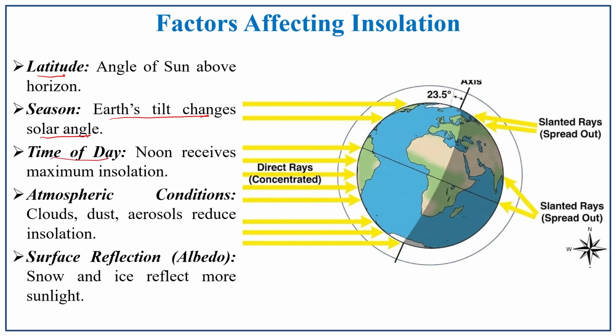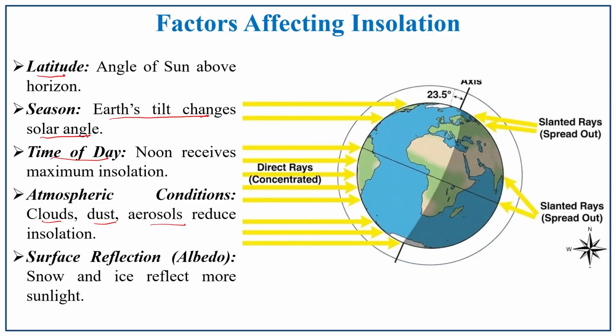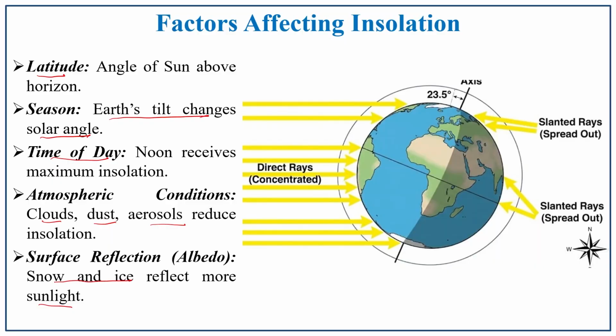So, that also plays an important role in the insolation. Then time of day, that is whether it is early morning, sunset, or noon. So, that also affects the solar radiation. Next one is atmospheric condition, that is the cloud, dust, aerosols which reduce the insolation coming to the earth's surface. And then surface reflection, that is albedo, the snow and ice reflect more sunlight. So, these are all the major factors which affect the incoming solar radiation, insolation.